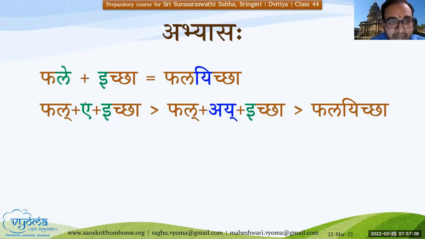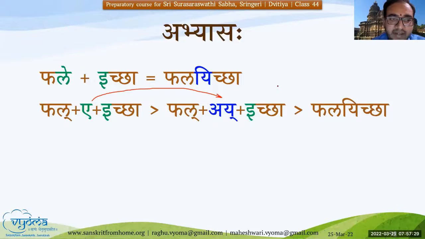So now Ekara is being replaced with Aya. Everything else remains the same. The second word is intact. There is no change in the Paravarna or the Uttara Pada. So Phala, Aya, Ichha, Phala Ichha. That's how this word will become.